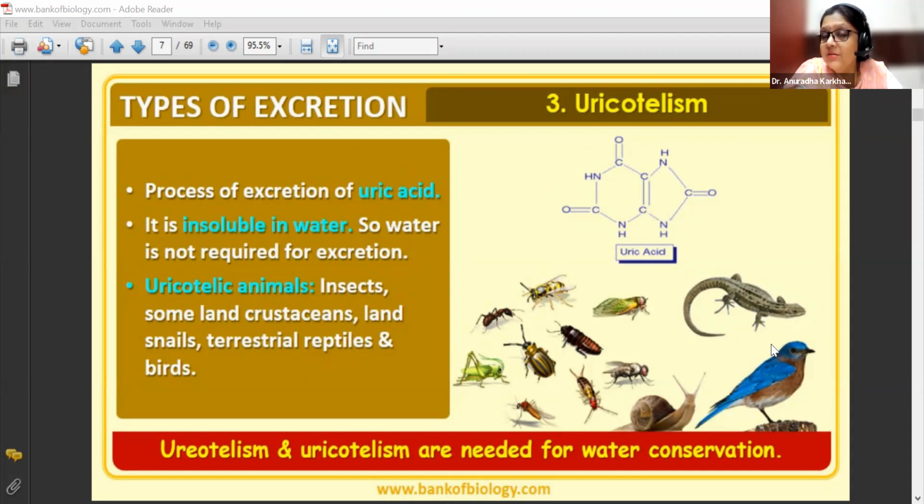So ammonia is highly soluble in water, whereas uric acid is insoluble in water. Uricotelic organisms: insects, some land crustaceans, land snails, terrestrial reptiles, and birds. All of them are going to give out uric acid. So they give out in the form of pellets, you know. It's not a liquid discharge that these organisms are going to be giving out.